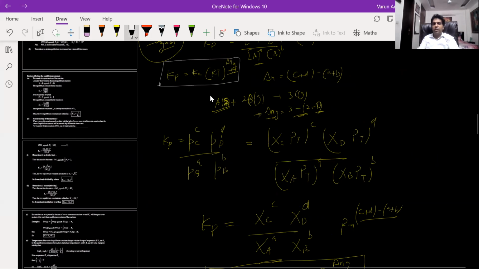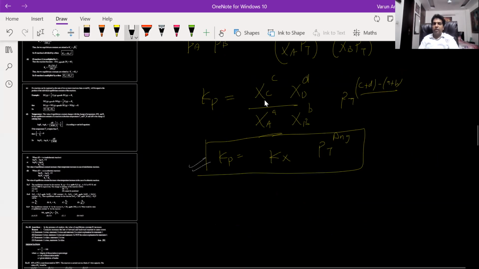So the first relation is between Kp and Kc, with RT raised to power delta n, and the second is between Kp and Kx, with Pt raised to power delta n. So Pt is the total pressure of the system.